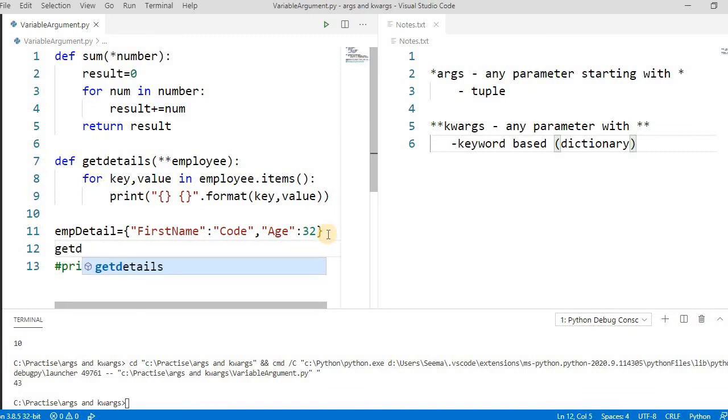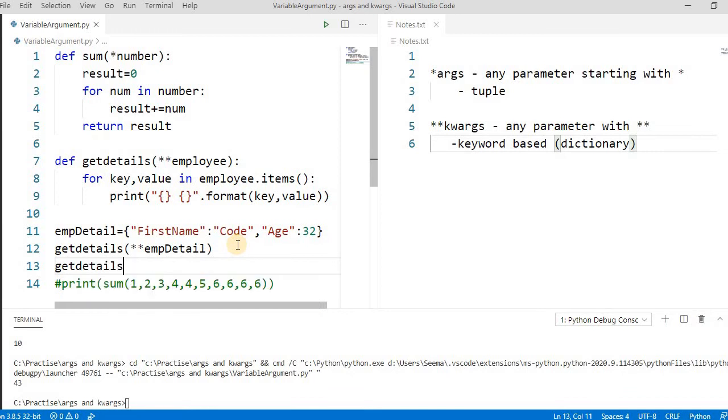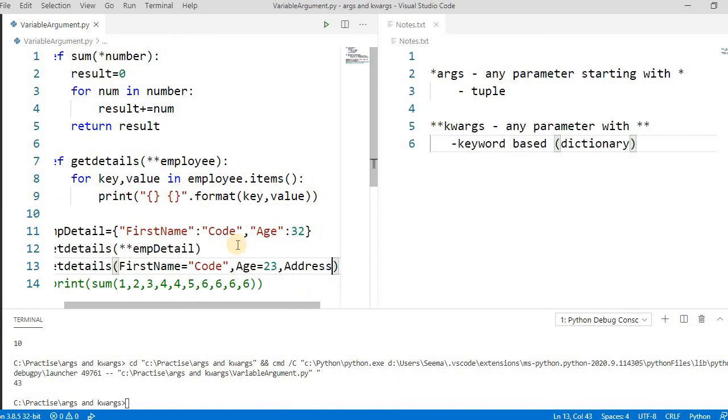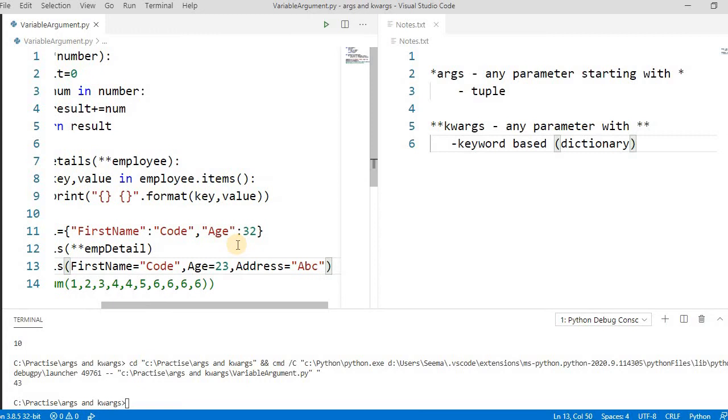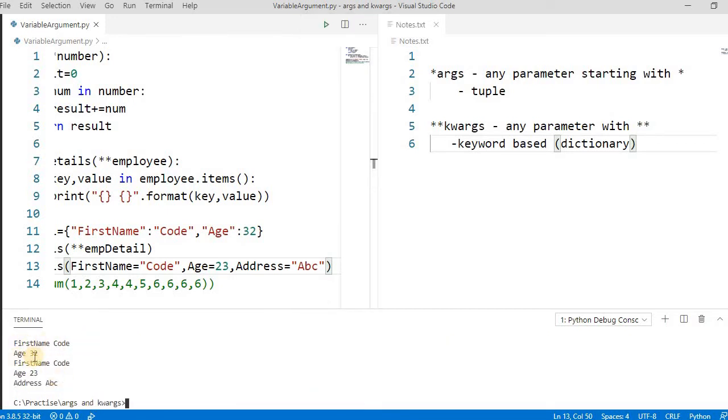If you call get_details with the details, or we can directly pass first name equal to code, age equal to 23, or address something like ABC, any detail you can pass, and it will just print this. Let's run this. See here, first name code, age 32, this one is the previous one, and this is the new one.